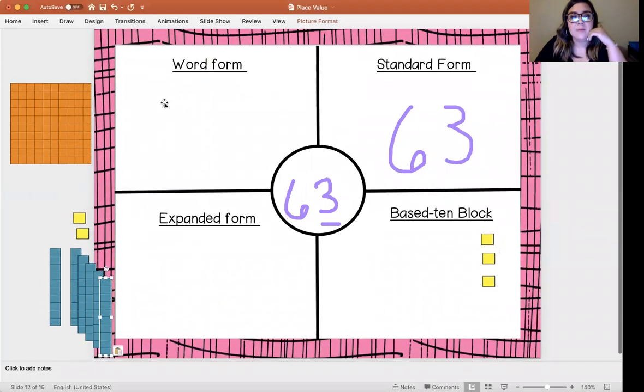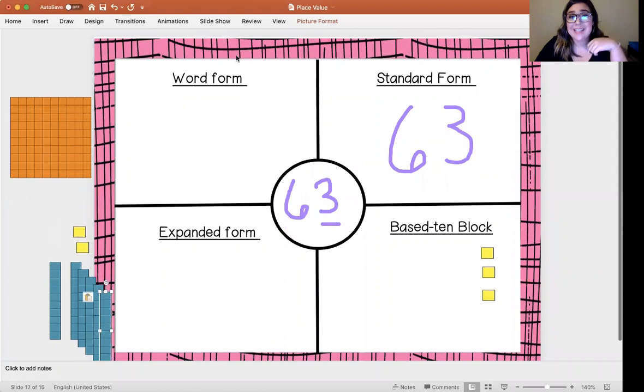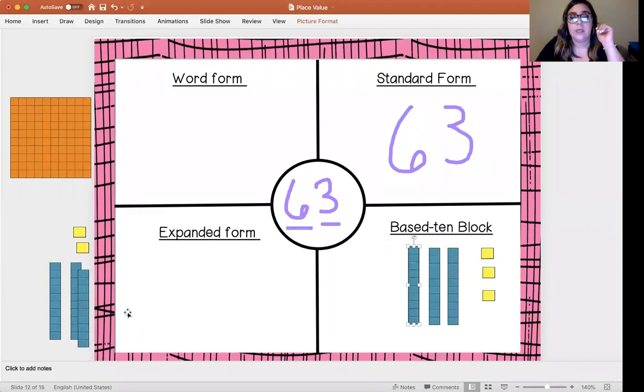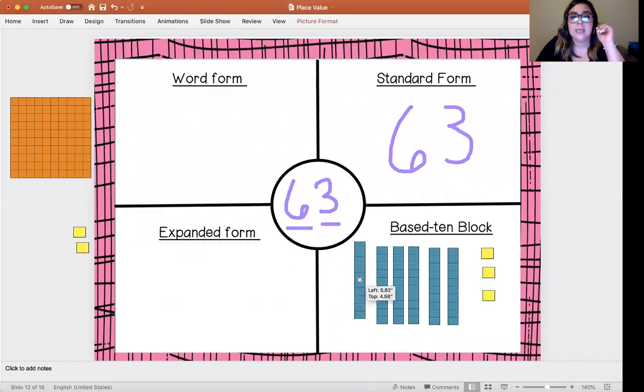So then I have a 6 in my tens place. And so that tells me that I need 6 rods. So let's go ahead and count that out. So 1, 2, 3, 4, 5, 6.